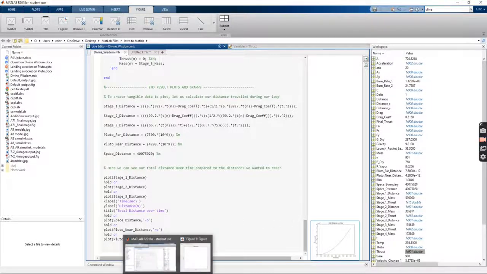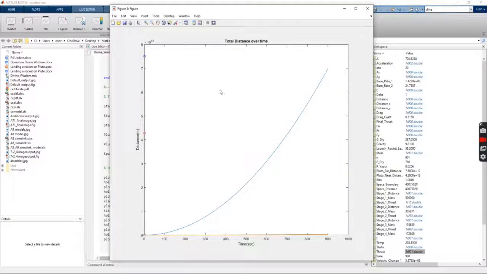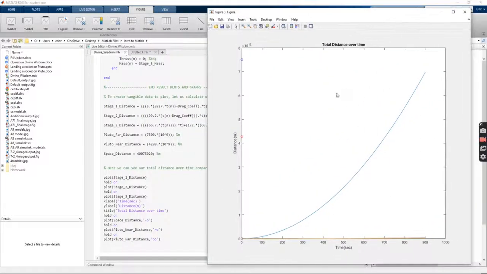If we take a look here at this figure that is given by the code, we can see total distance over time. The end goal for me was to show the overall total distance that this rocket could go over a set amount of time. So it has 900 seconds, and it has us going a very large distance in terms of meters in 900 seconds.